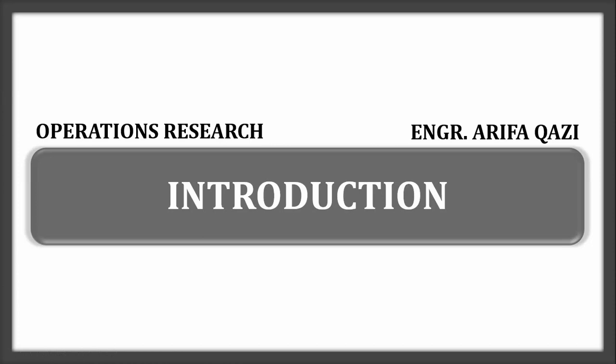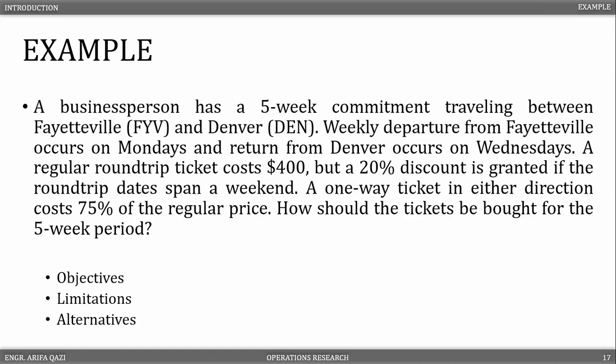Let us now consider an example. Suppose that a business person has a 5-week commitment traveling between Fayetteville and Denver. Weekly departure from Fayetteville occurs on Mondays and return from Denver occurs on Wednesdays. A regular round trip costs $400, but a 20% discount is granted if the round trip dates span a weekend.